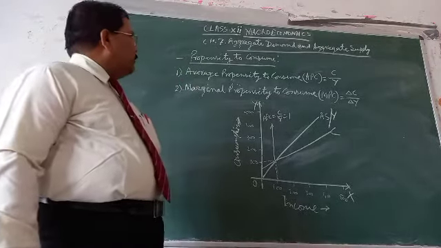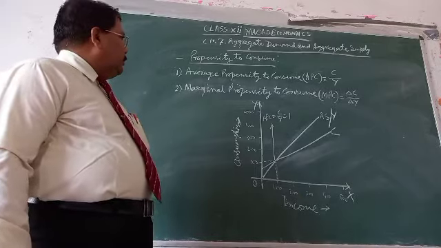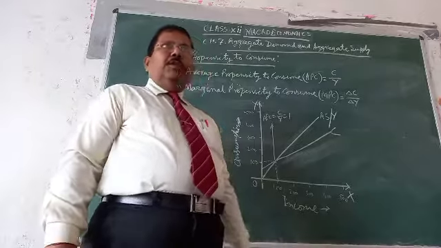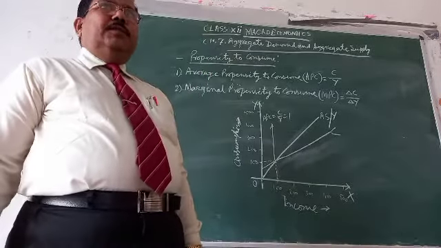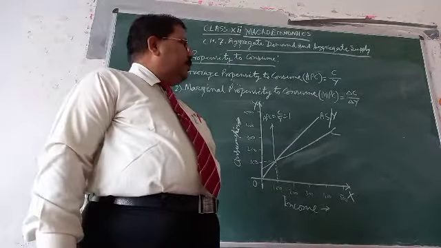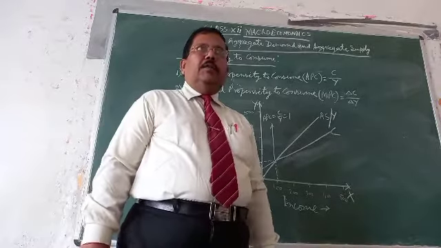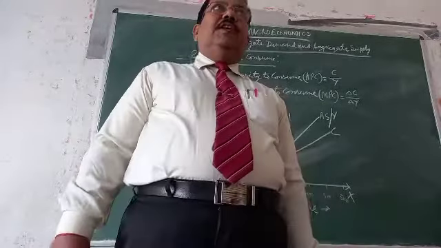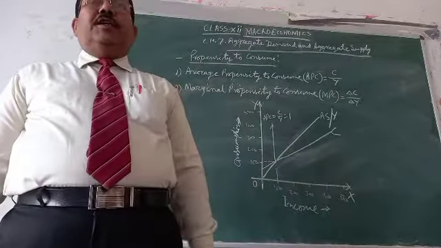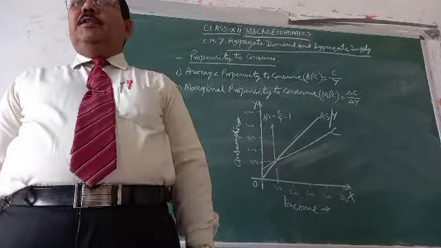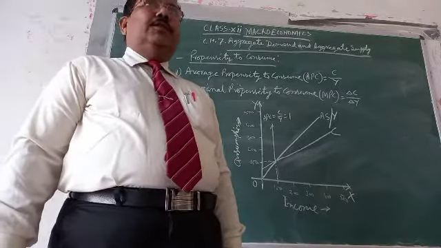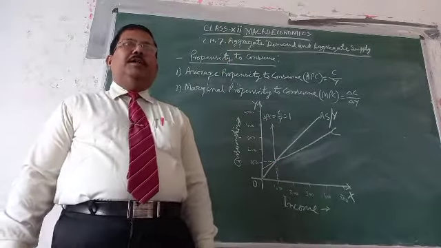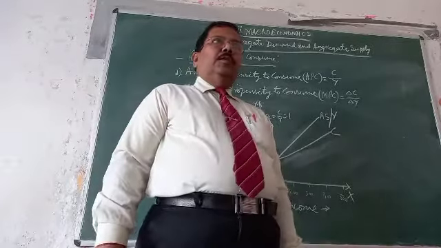The second one is marginal propensity to consume, in short MPC. It is derived by the formula delta C by delta Y. Delta C is change in consumption, and delta Y is change in income.